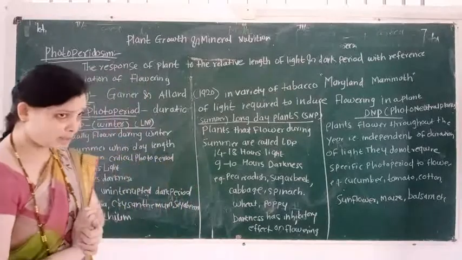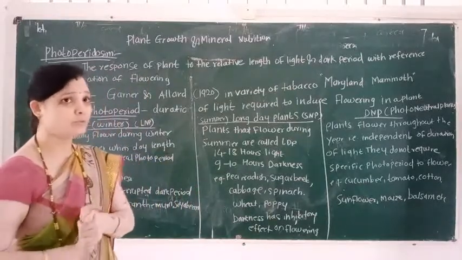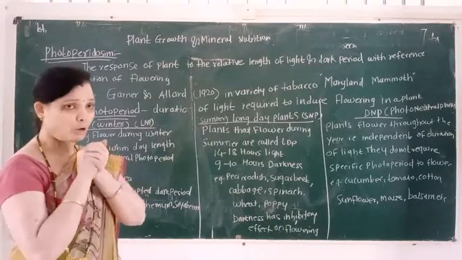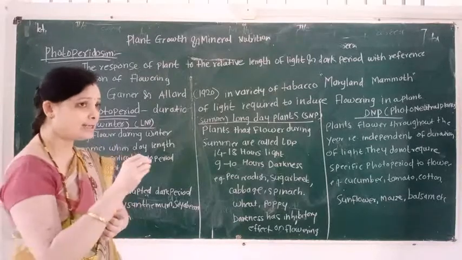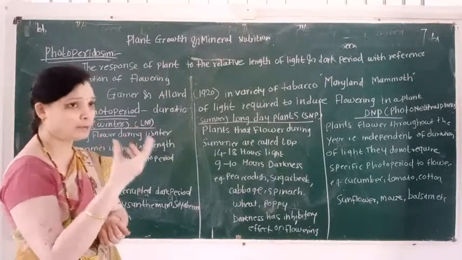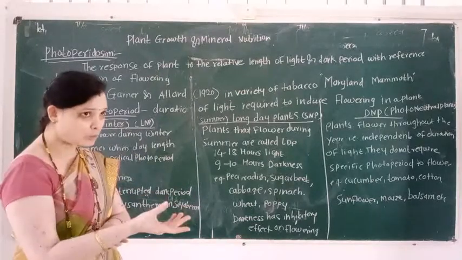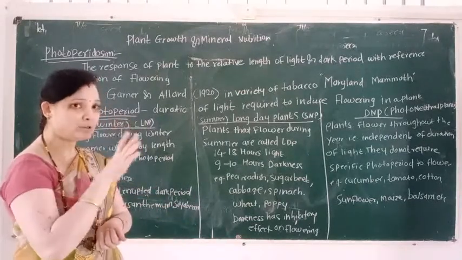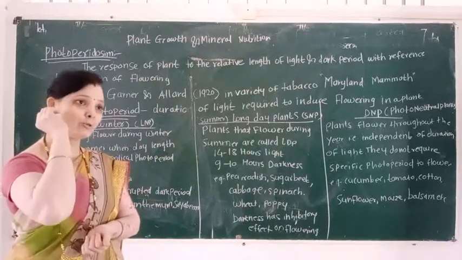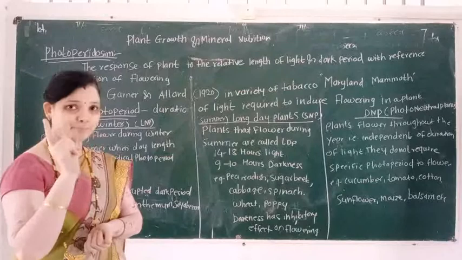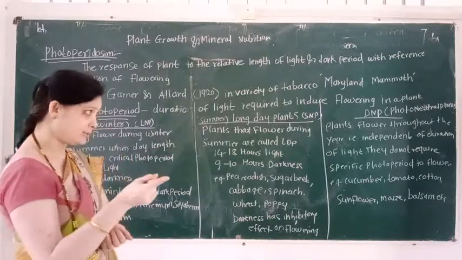So these are the types, or classification, of plants depending upon the relative length of light or dark period, that is, depending upon the critical photoperiod. Plants are classified into three types: SDP, LDP and day neutral plant.